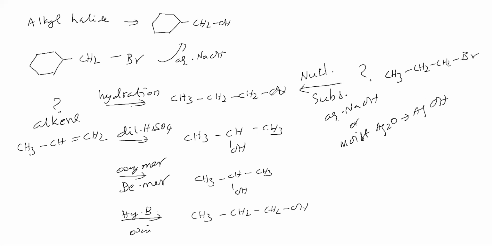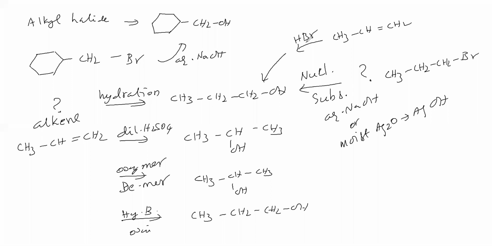Sir, now get this one in 2 steps. In a 2 steps reaction, by taking alkene, get this one in a 2 steps process. Okay, sir. What to do? Sir, here alkene is given.